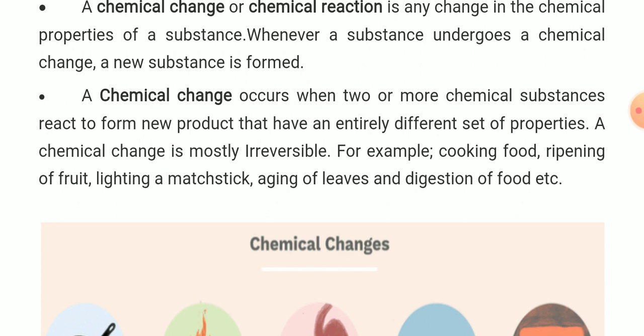These are chemical changes. You have to remember that in chemical change, the product or new substance formed has an entirely different set of properties in comparison to the reactants or reacting substances.